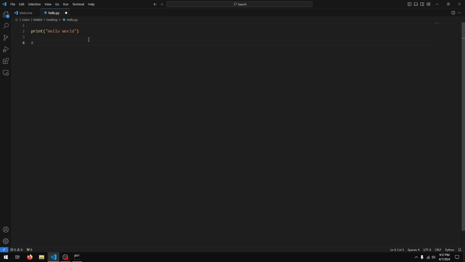So I'll just do a pound and let's say print used to show or used to display to the user, and end parameter used to tell Python how to end the print statement, and so on.